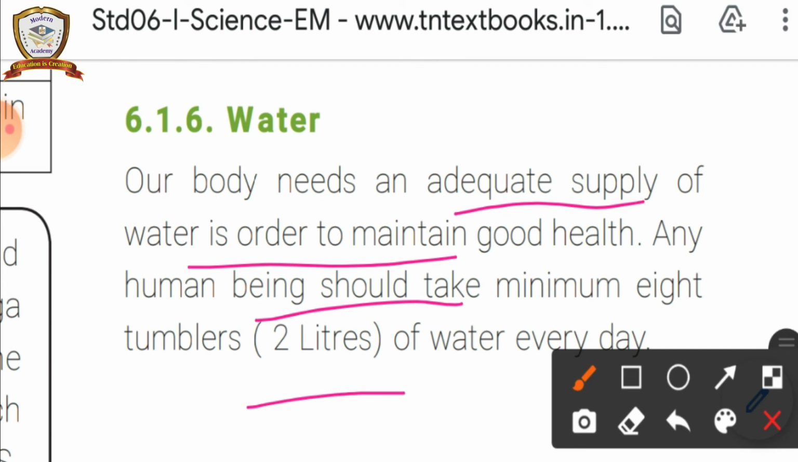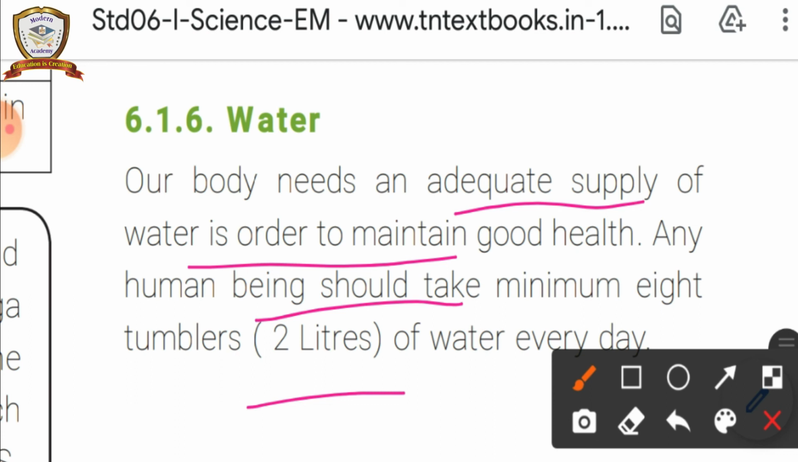This ratio is also calculated by the weight. If a person is 20 kilograms, then he has to take 1 liter of water. 20 kilograms, 1 liter of water. Suppose you are 30 kilograms, you have to take 1.5 liters of water. Like this only you have to understand the water concept.